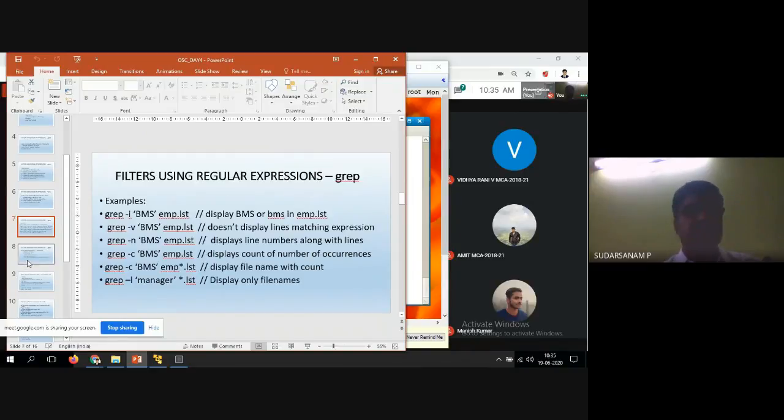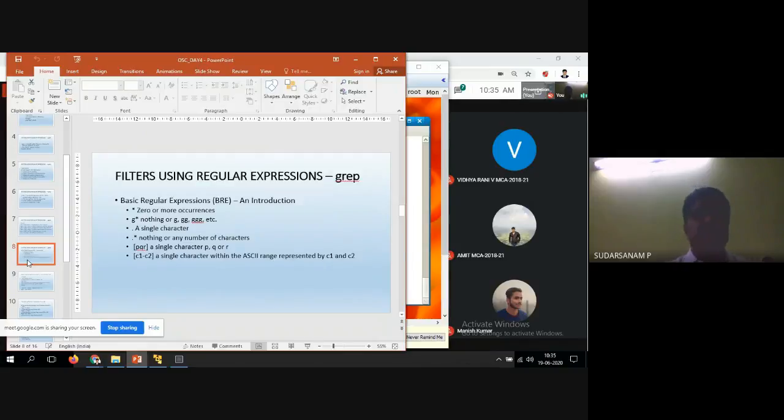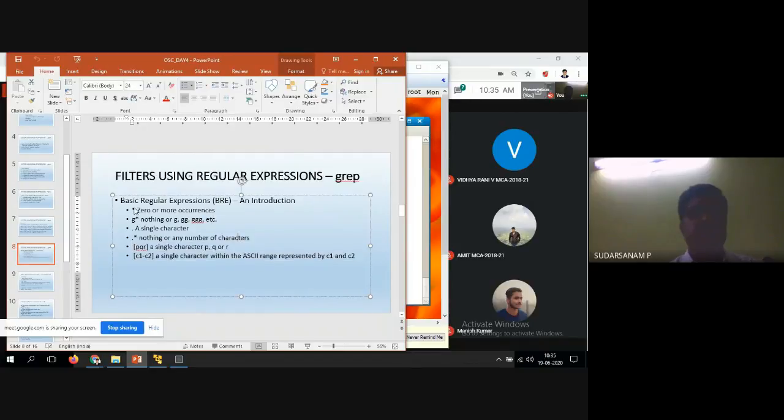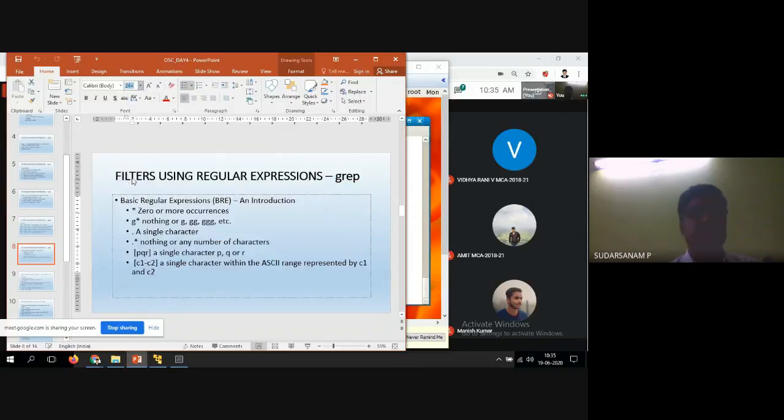Right. So now basic regular expressions. Yesterday only you learned it, and I just want to refresh these once again. Star means 0 or more occurrences.